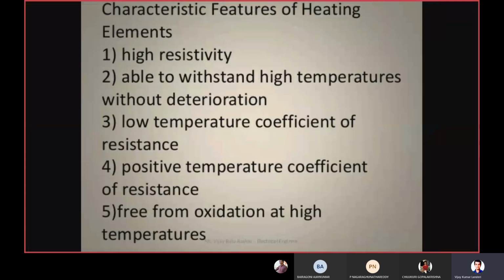Next one is what? Positive temperature coefficient of resistance. So we should have the positive temperature coefficient of resistance. Next one is what? Free from oxidation at high temperatures. So it should not get oxidized because of the high temperatures. So these are all the features.